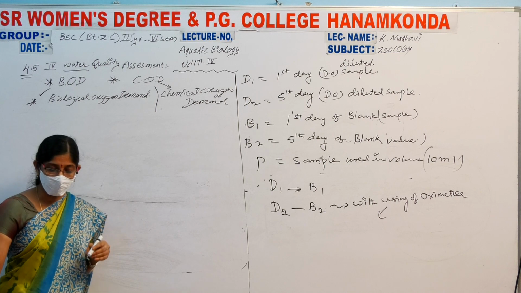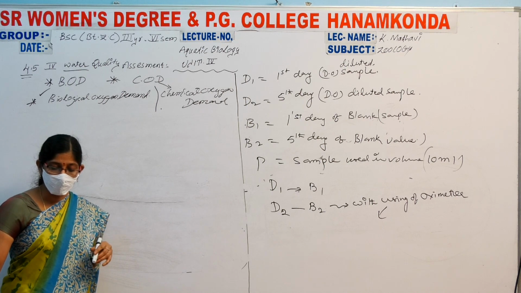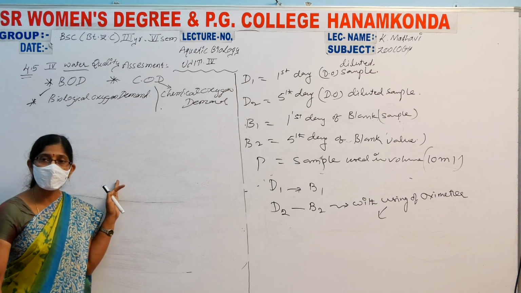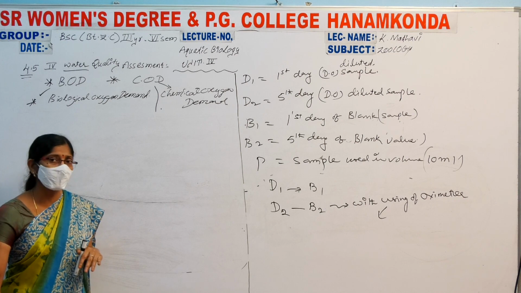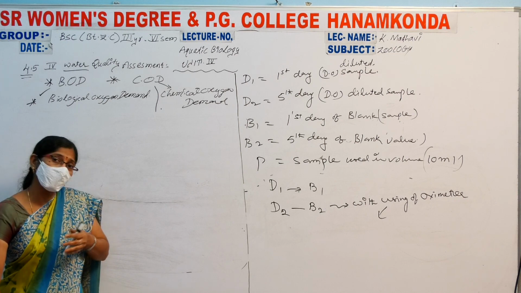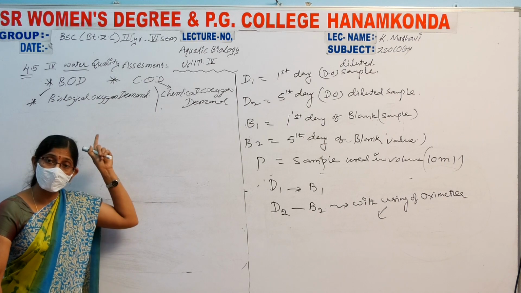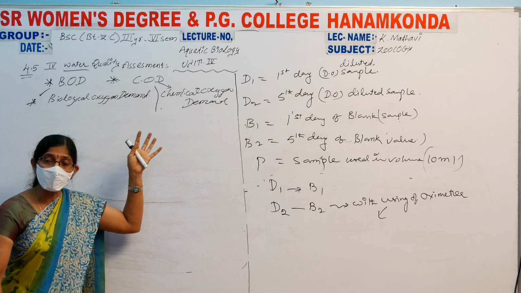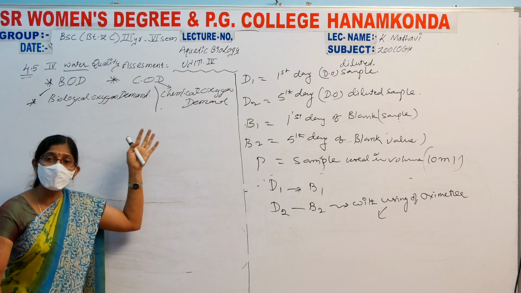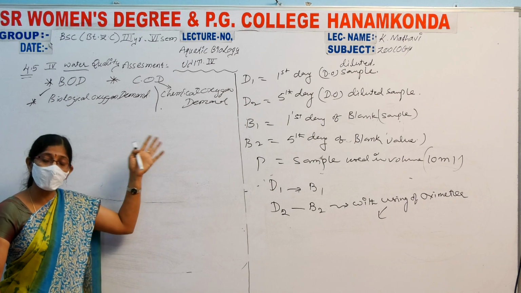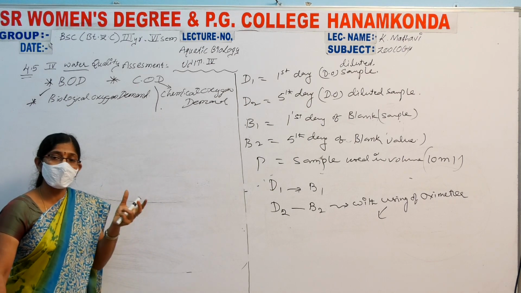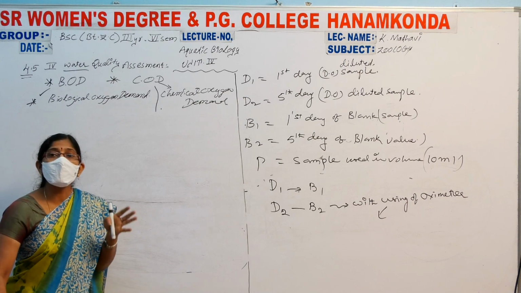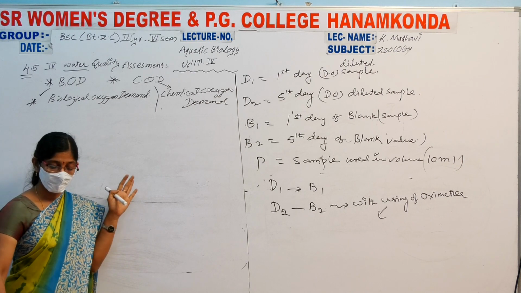The chemical oxygen demand is the measure of oxygen equivalent to the organic content. BOD is the dissolved oxygen percentage in the water body, which is used by aquatic organisms. That's why it is related to biology. But here, for chemical oxygen demand, we find out how much percentage of chemical content is present in the water samples, the sewage water. Here the blank is nothing but tap water. The other samples are nothing but sewage water.